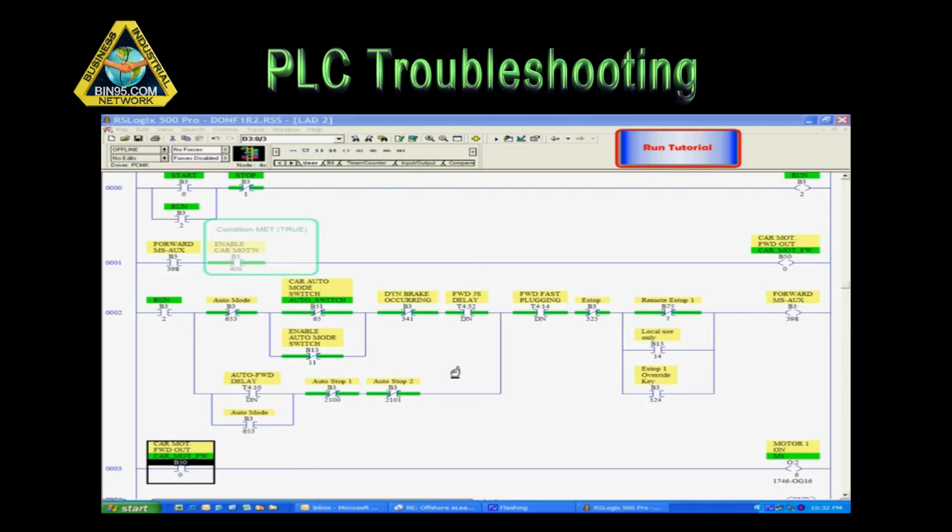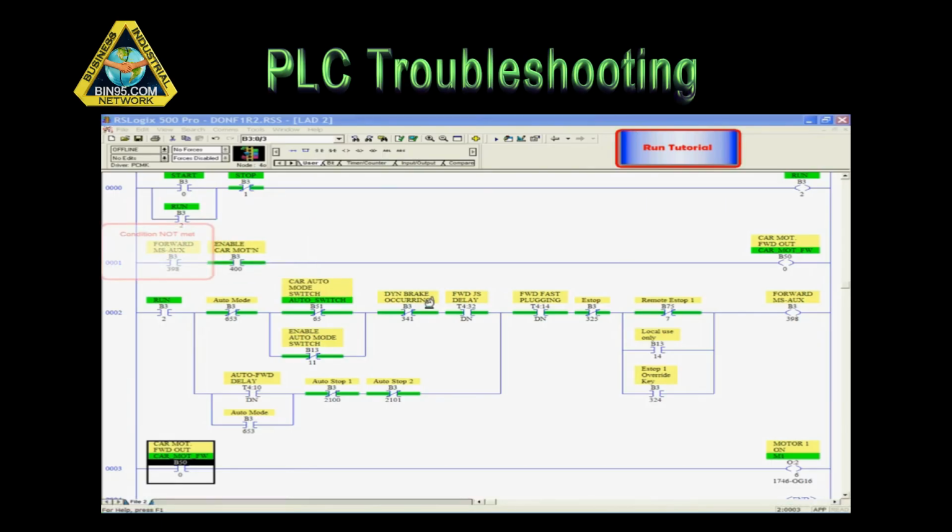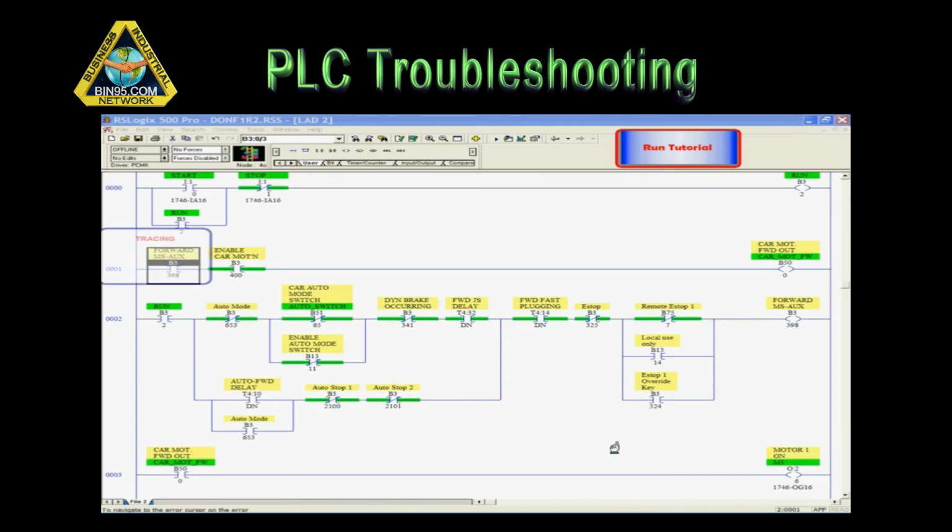Using the PLC software search or cross-reference feature, you can find the rung that turns B3/398 on and off. As you trace left from the B3/398 output, you see the e-stop bits are true, the plugging timer, and all the manual operation branch bits, including the joystick bit, are true. You see the run bit B3/2 is not true, resulting in the rung output not being true.